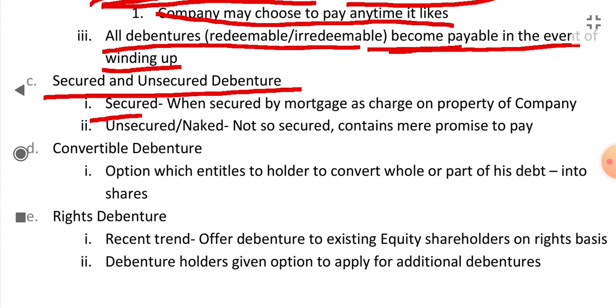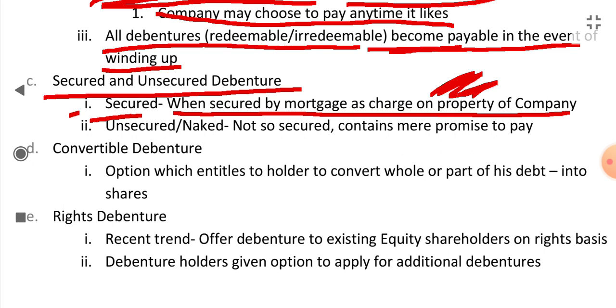What are secured and unsecured debentures? Secured debentures are those which are secured by mortgage or charge on property of the company. If the debenture is secured by a charge on the property of the company, that is called a secured debenture. If there is no property taken as security, then it is called an unsecured or naked debenture. It contains a mere promise to pay. There is no charge or security on the property or assets of the company.